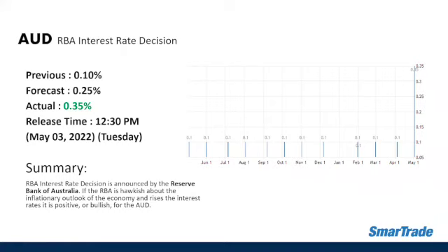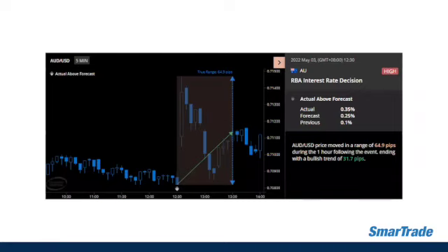And also, there was evidence that their wage growth picked up for a couple of months, and also the RBA interest rate decision helped the Aussie dollar to boost its price in yesterday's session. So right here, the AUD/USD price moved for about 64.9 pips or close to 70 pips yesterday, and it ended with a bullish trend, 31.7 pips, 1 hour after the event.